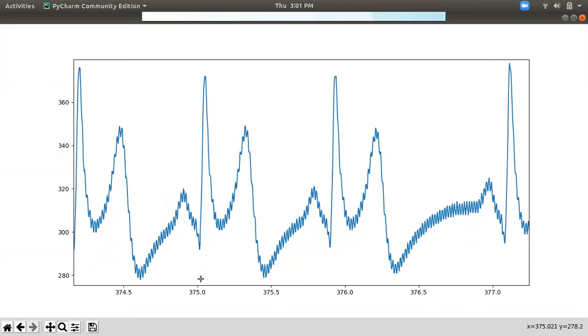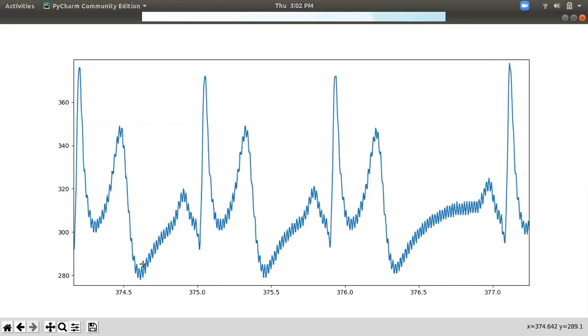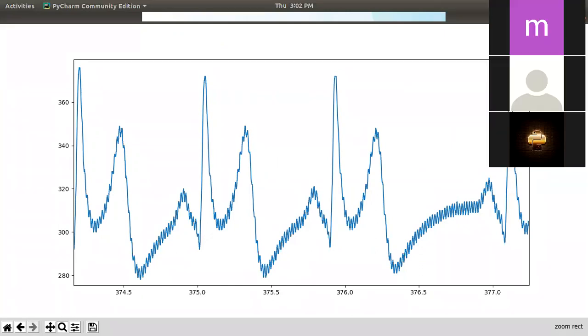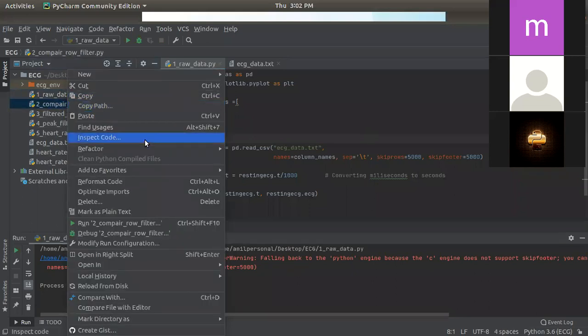It forms the ECG data, but there is noise here, right? It's because of low frequency. So we already created the first requirement, that is, create a waveform. The second requirement: filter the high frequency and show the comparison waveform of ECG by taking the average of high frequency. So in this high frequency, we have to take the average and draw a difference between this and this. So how does it take place? Let's create the second environment and run the second one, comparison with real data.